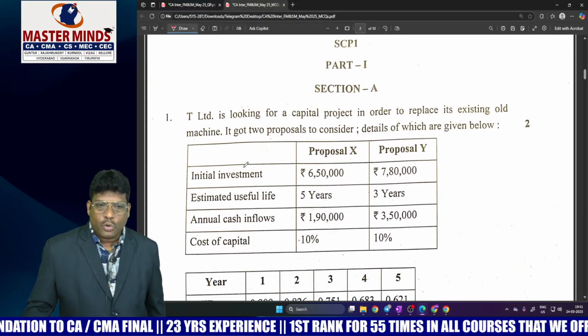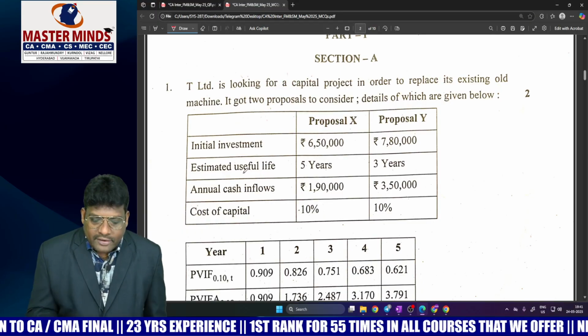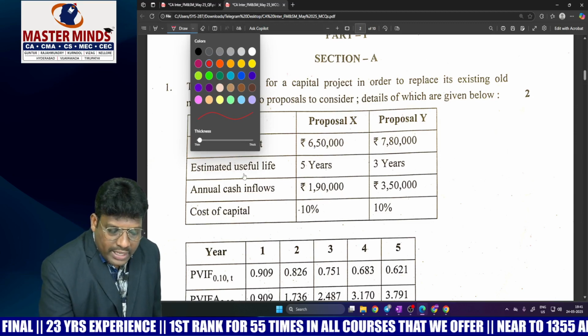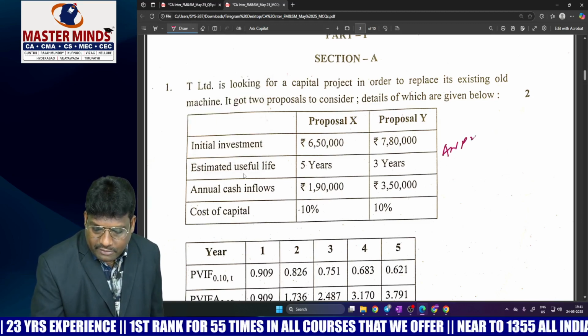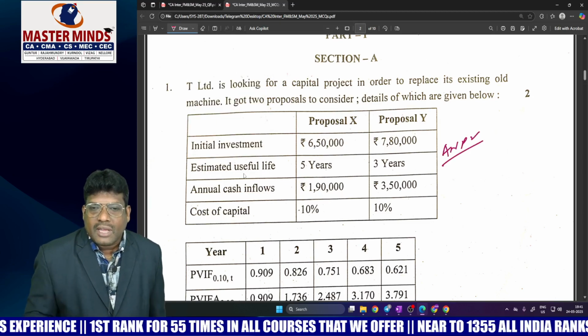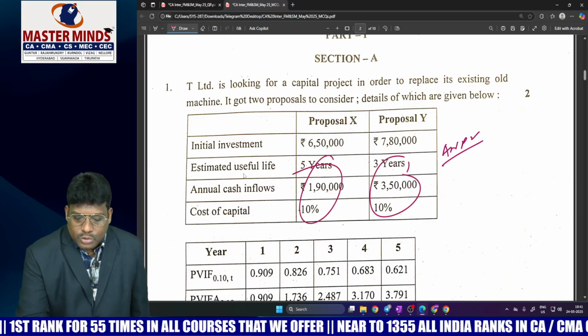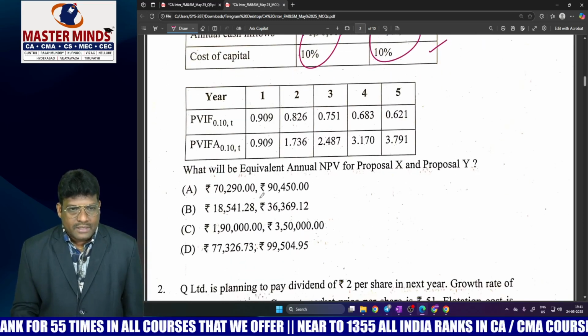The first one, this is the question. This question is directly from capital budgeting, that is, investment decision, where the annualized NPV concept is used, where NPV is divided by the present value annuity factor. Calculating NPV divided by the annuity factor, you will get it. Superb question, easy to get the marks.